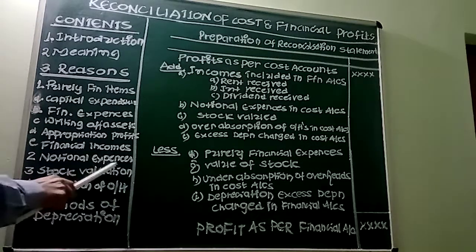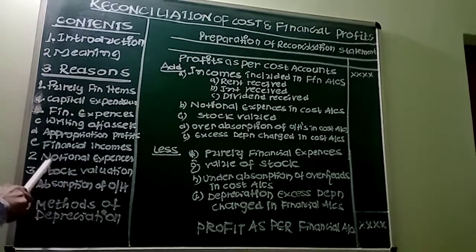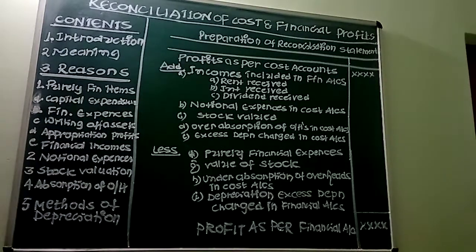Second important reason for the differences in the profits of financial accounts and cost accounting is notional expenses. Notional expenses are expenses which are not actually incurred but deemed to have been incurred for cost accounting purposes. For example, interest on own capital, rent on own building, salary to the proprietor, etc. These items will be considered only in cost accounting.